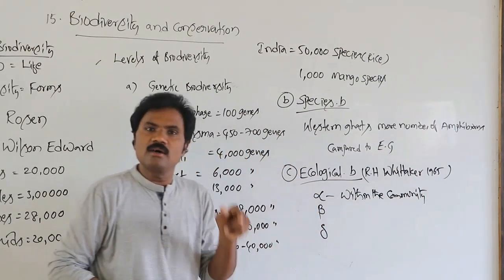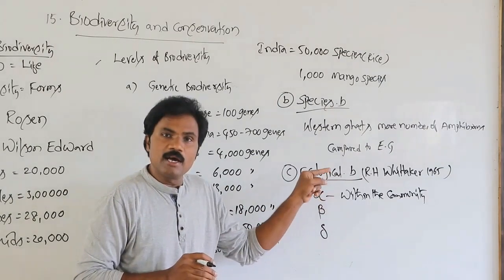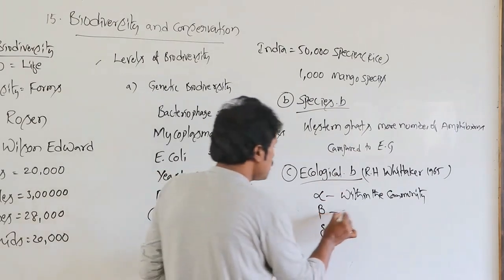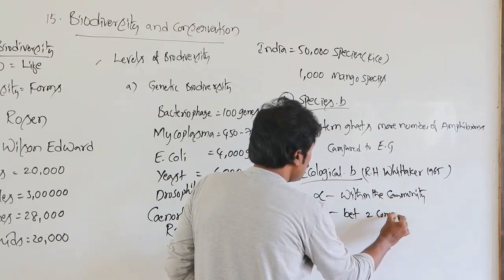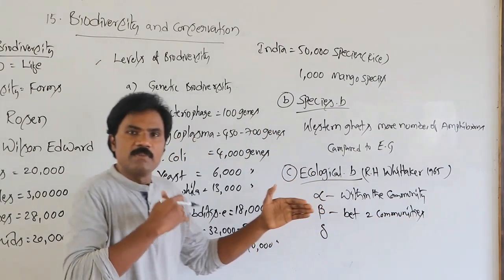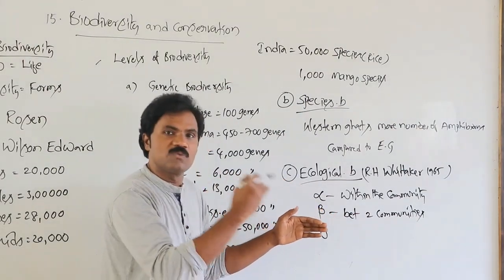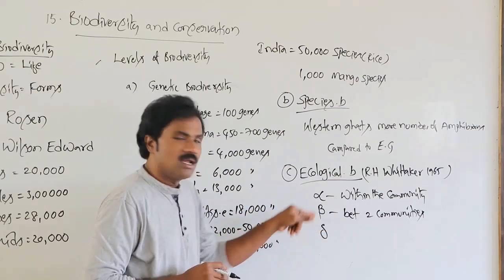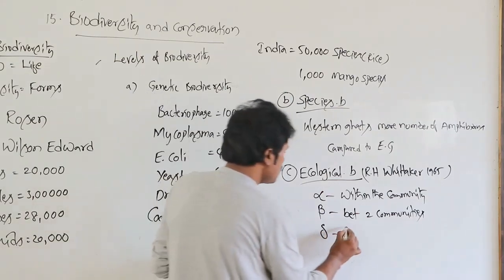In beta ecological biodiversity, the change is observable from one community to another community. Between the species, it is transferred and increased from one community area to another community area. Then delta is between geographical areas.